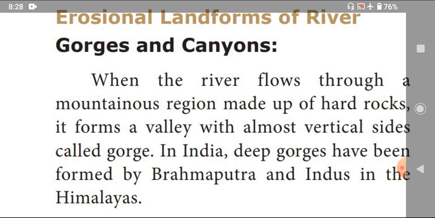The first shape is gorges and canyons. Now, how does the gorge shape happen? When a river flows through a mountainous region made up of hard rocks, it forms a valley with almost vertical sides. That is called a gorge.